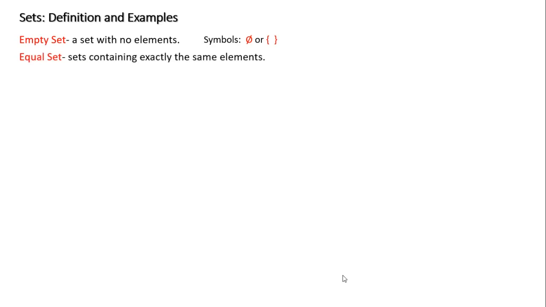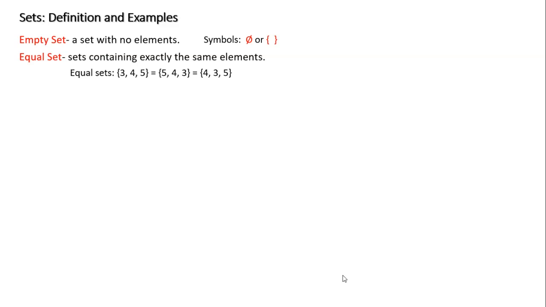Okay. An equal set. Another definition, an equal set is a set containing exactly the same elements. So let's look at an example. For instance, if I have these two sets, 3, 4, and 5 is equal to 5, 4, and 3. The order doesn't matter in the sets. As long as I have the elements in there, the order doesn't matter.